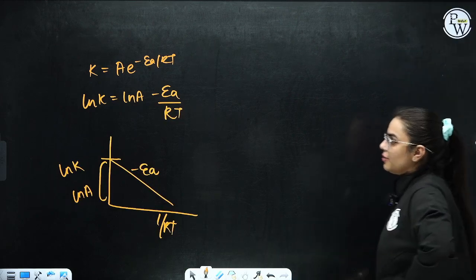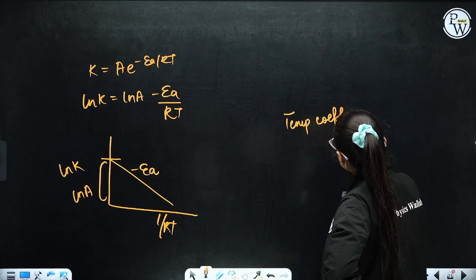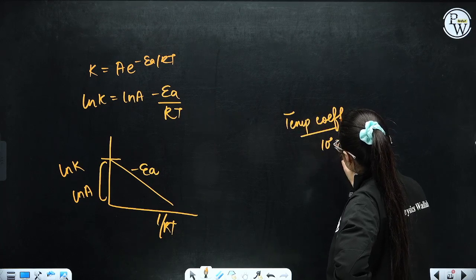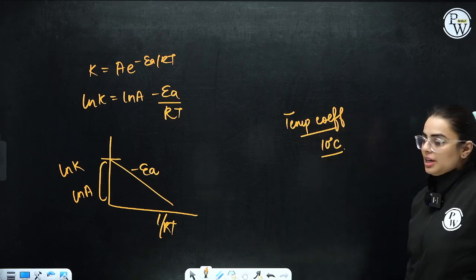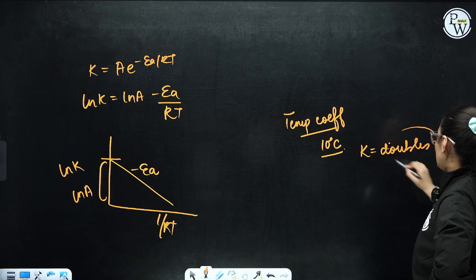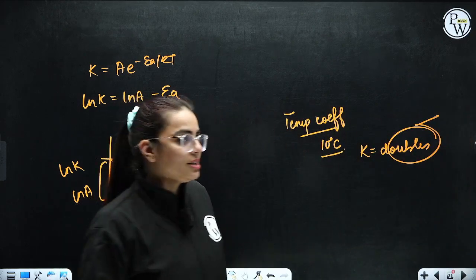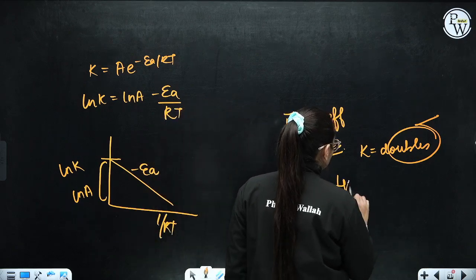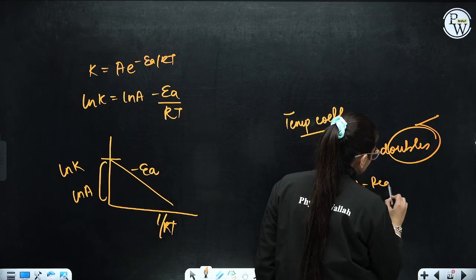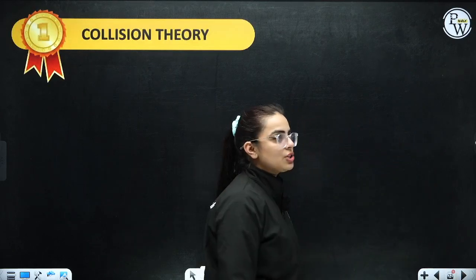And one more thing, if I tell you about temperature coefficient: after a 10 degree rise in temperature, the rate constant doubles. The rate becomes double. So this is also about temperature coefficient that you should read from NCERT. There is one more homework for you, to read this topic from NCERT. Read it once from NCERT. If you have any doubt, you can write in the chat section.